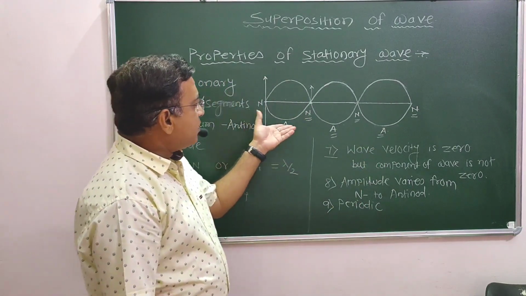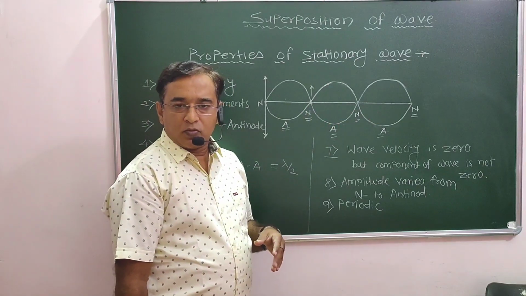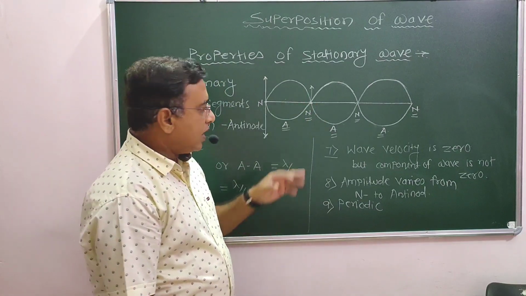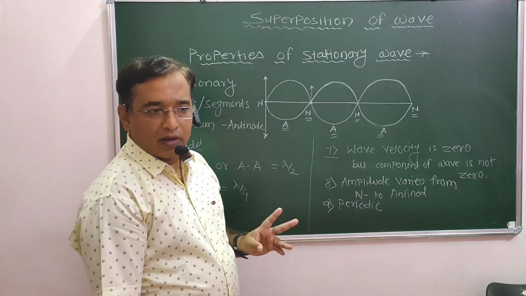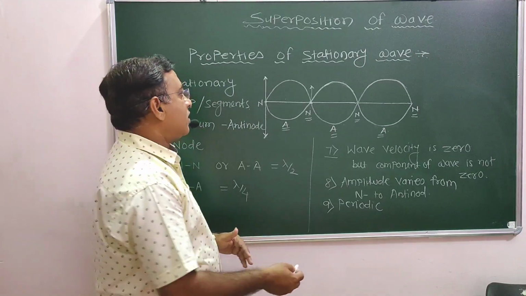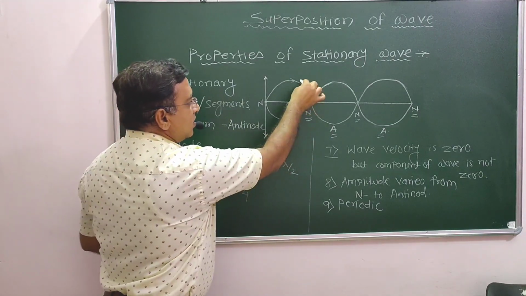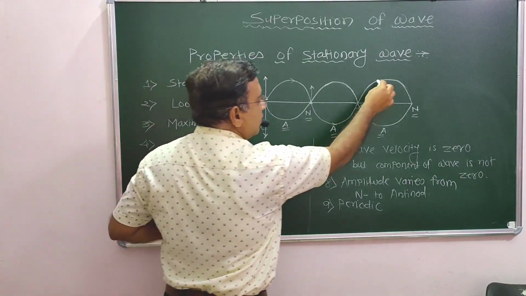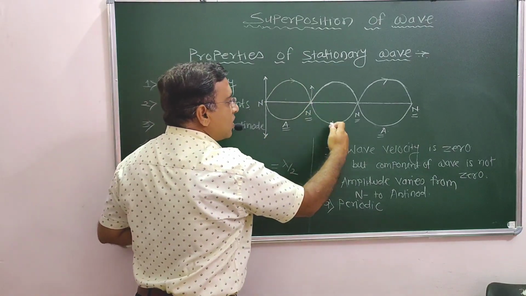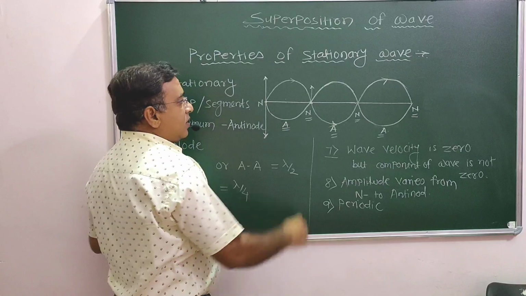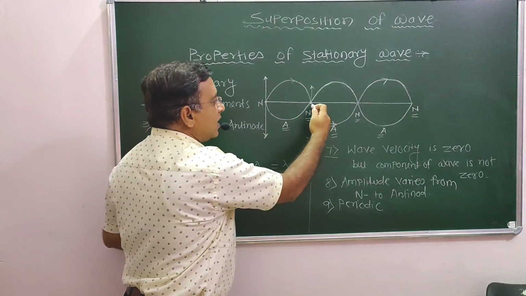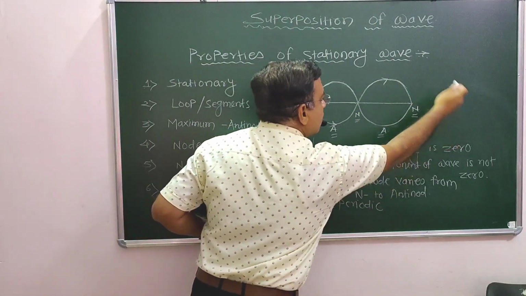Periodic means the time period of these loops is the same each time. How much distance it travels from here to here is nothing but the time period, and each time the time period is equal. So it is periodic in nature. And see carefully, when these particles vibrate, they go just like this. This is the one wave which is continuously traveling, means the phase change occurs by 180 degrees. It is in phase, then out of phase, in phase, next out of phase.